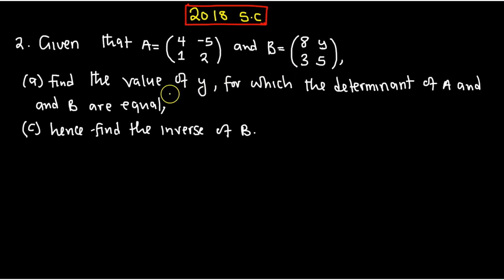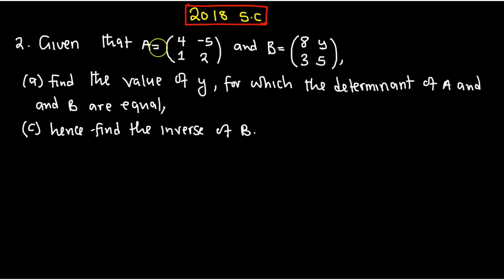Now, in this question, it comes in a different form. So look at this question. Given that matrix A is this one, matrix B is this one. Now, matrix A is the original one. As you can see, there are numbers, but this one has a Y here that we need to find. So the first question is: find the value of Y for which the determinant of A is equal to the determinant of B. Now, we are not given the determinant, but what we've been told is that the determinant of A is equal to the determinant of B.